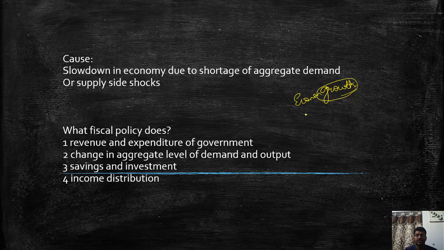For economic growth to happen, the important thing is aggregate demand in an economy. What does aggregate demand mean? It is the demand for all the goods and services by the citizens of a nation. When there is a huge demand, what happens in general? There will be production. If there is production, there will be employment. With employment, the people will get income. With the incomes, they start demanding more.